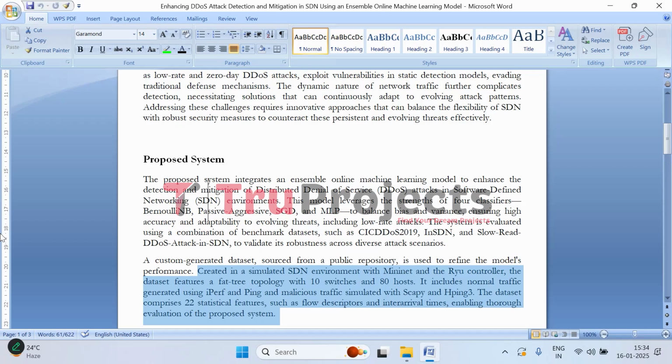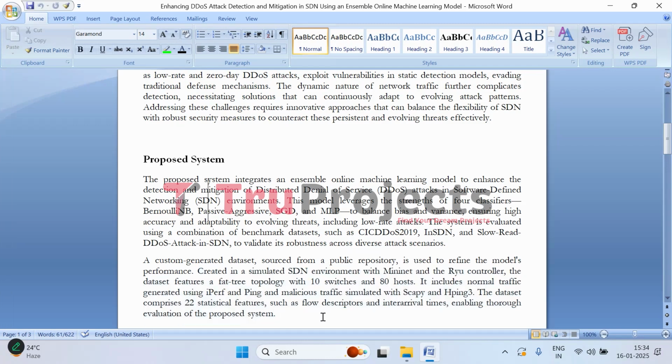The dataset contains both normal and malicious traffic, with normal traffic generated through tools like iperf and ping, and malicious traffic created using Scapy and hping3 to simulate various types of DDoS attacks. The dataset includes 22 different statistical features such as flow descriptors and inter-arrival times, which provide a comprehensive view of the network behavior.